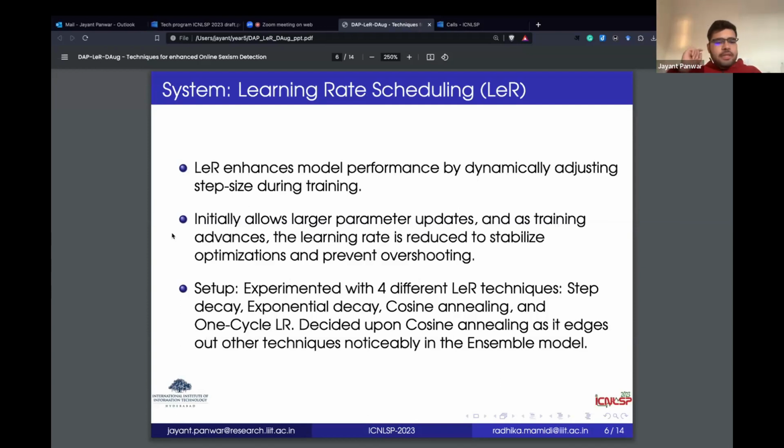In terms of setup, we experimented with four different learning rate scheduling techniques: step decay, exponential decay, cosine annealing, and one cycle LR. What we saw was that more or less all of them were performing the same, but cosine annealing was edging out the other techniques in some of the aspects in which we were using the ensemble model. So we decided to stick with cosine annealing when we report the results.